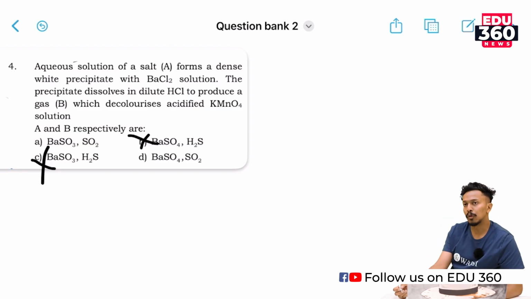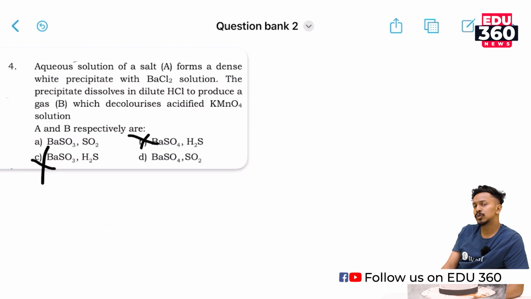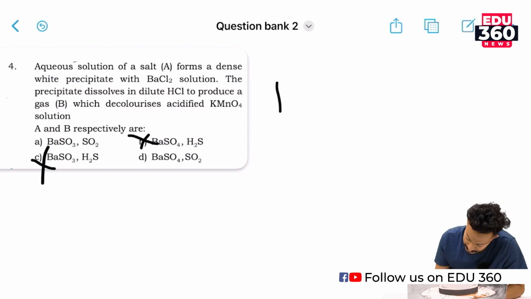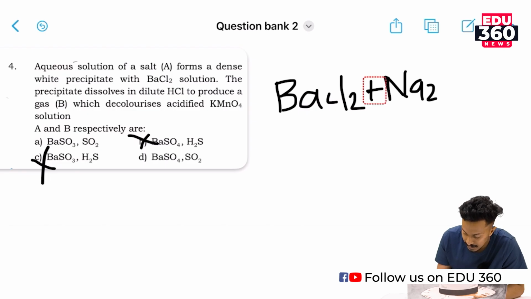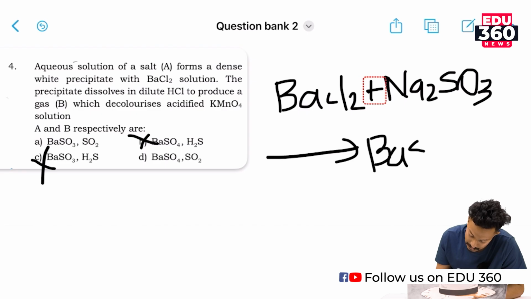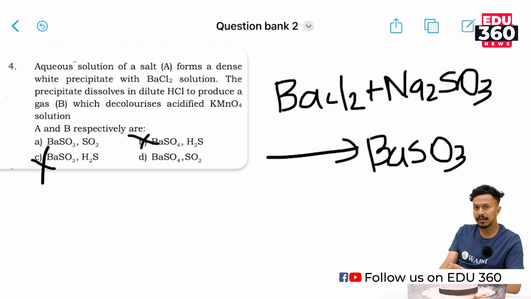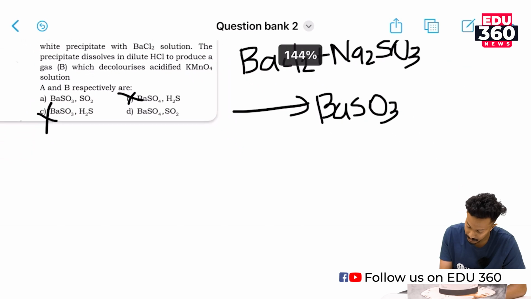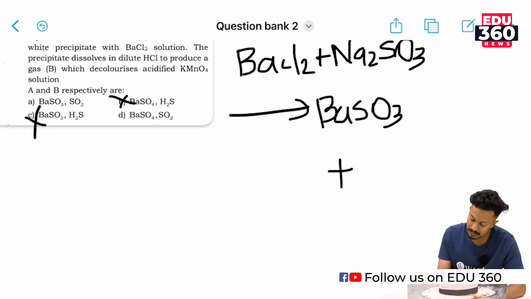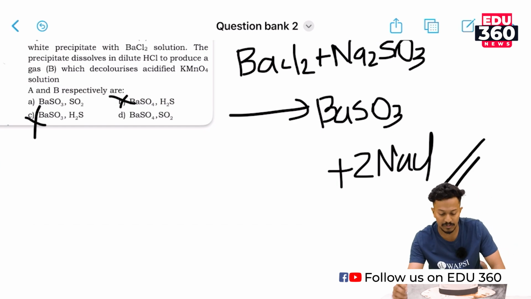The only thing that might be formed is through sodium sulfite: BaCl2 along with Na2SO3 gives BaSO3 plus 2NaCl. This is the balanced chemical equation.